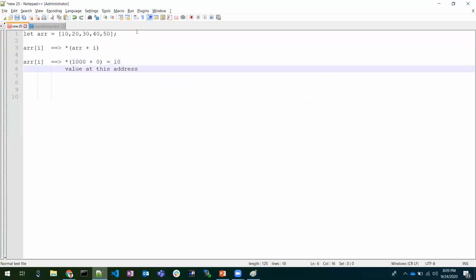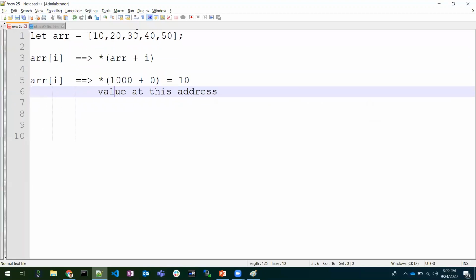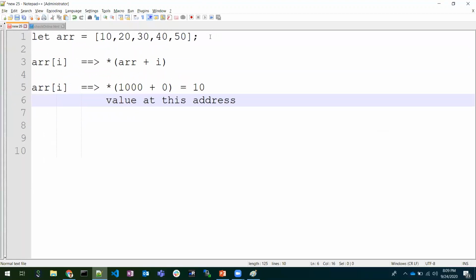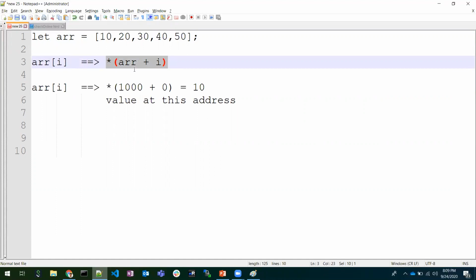So I will take up one example. Here, if you observe, I have an array, and an array is assigned to this. We are referring to the array reference, that is, the 1000 address. So when I do array[i], internally it would be like this: *(array + i), where i is the index. Internally it would be compiled in this way.